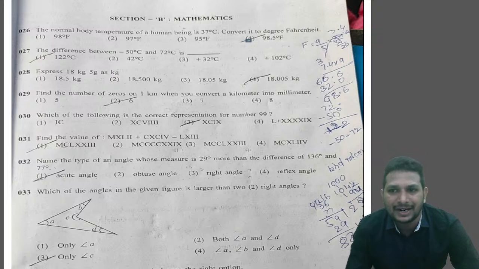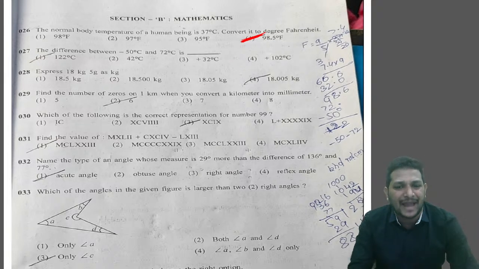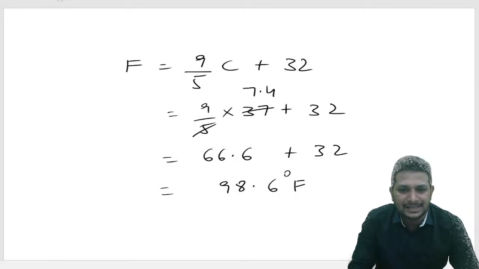Question number 27. In this question, they gave the condition: the difference between minus 50 degrees Celsius and 72 degrees Celsius. Difference means we need to subtract it, right? So, let's discuss this.